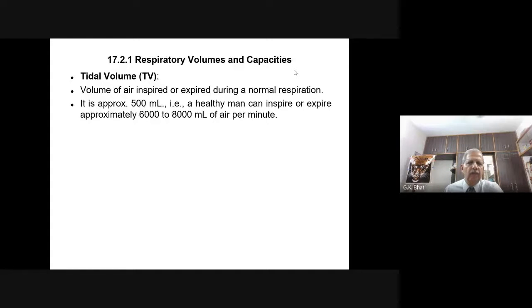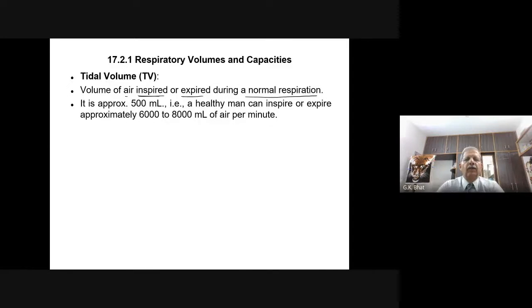Tidal volume. First, let us look into tidal volume. What is a tidal volume? Please try to understand the meaning of each and every word of these terms. Then only is it possible to calculate capacities. What is tidal volume? Volume of air inspired or expired during a normal respiration.